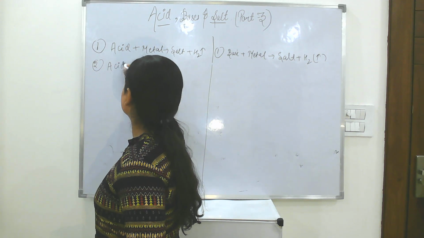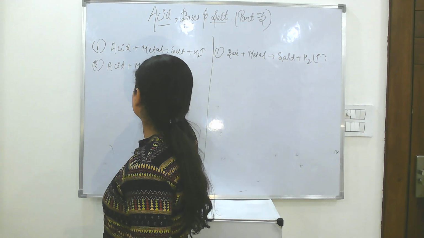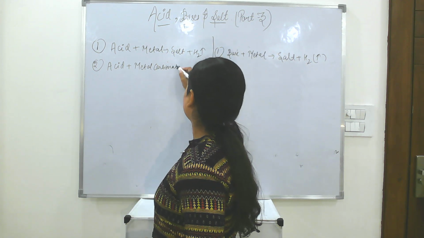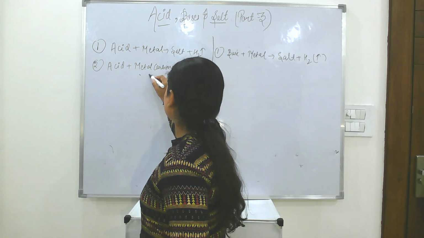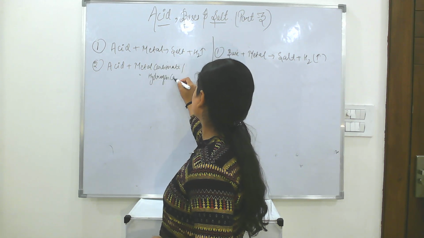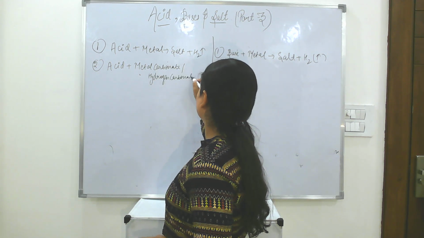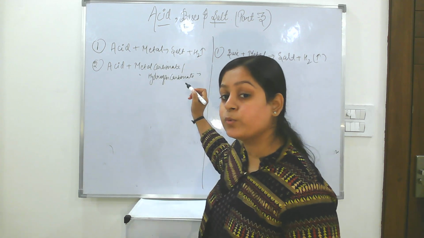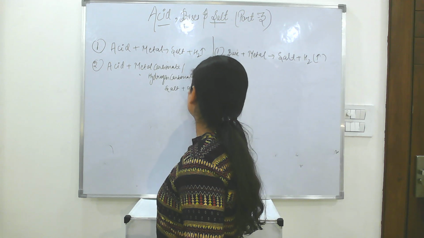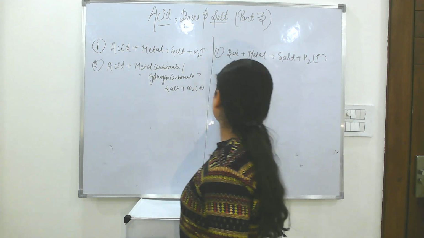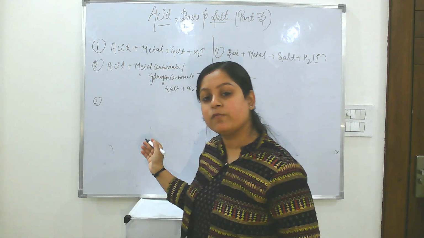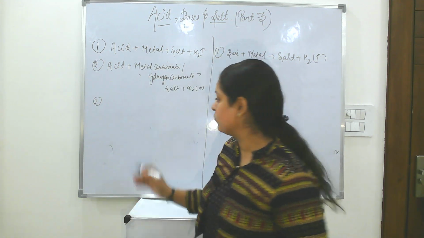Acids react with metal carbonate or metal hydrogen carbonate to form salt plus which gas? CO2 gas. Salt plus CO2 gas. Here, no reaction for bases. Third, when acid reacts with bases, it will form salt and water.